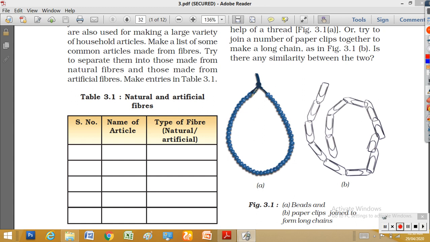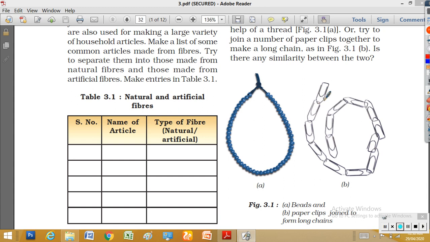For making this necklace, it needs beads. One bead is one unit, this is another bead, and another bead. All the same type of beads join together to form the mala. Likewise, this is a paper clip, and this is another paper clip. All the clips join together to form a long chain.